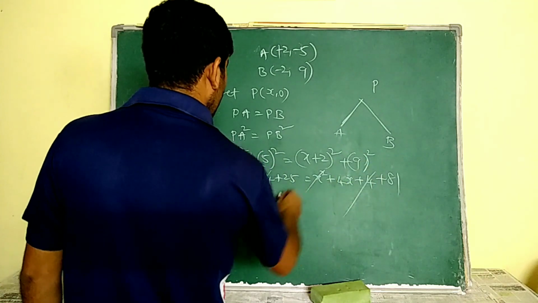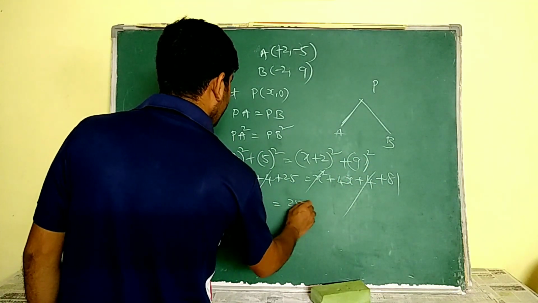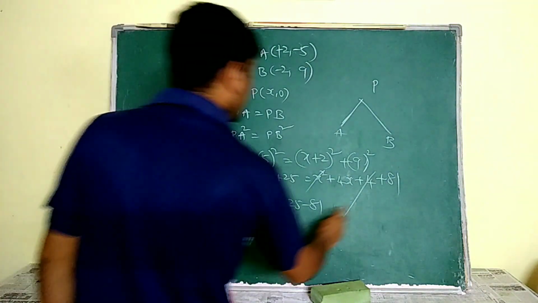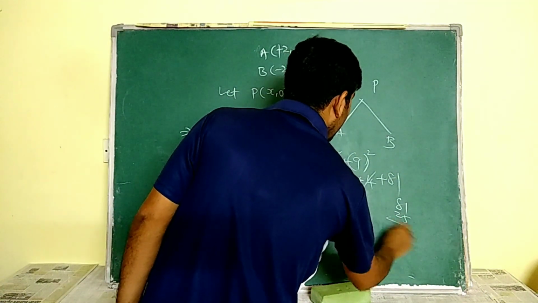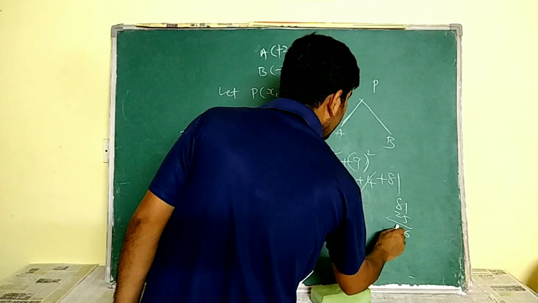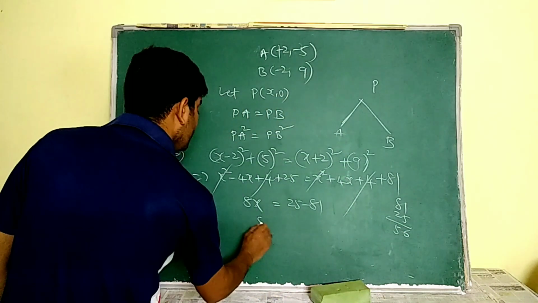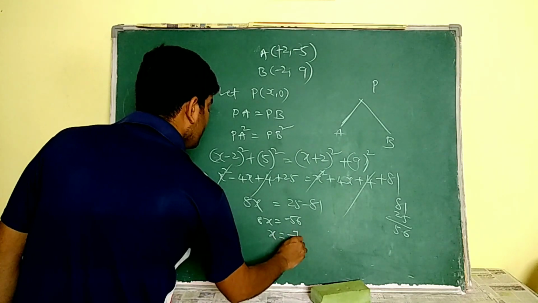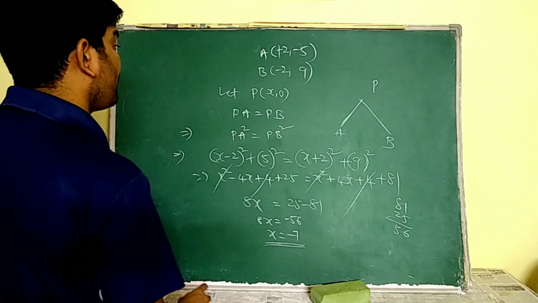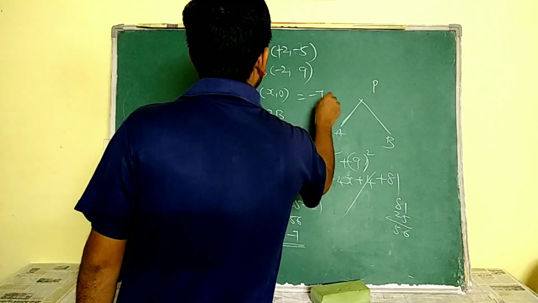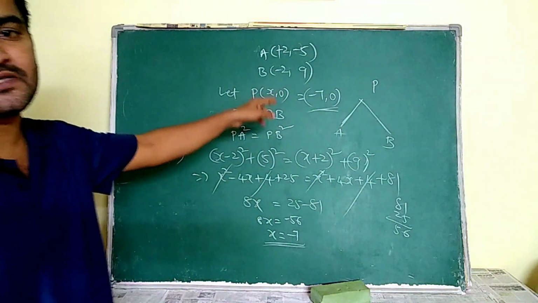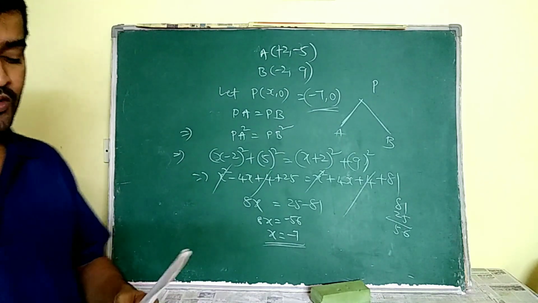Then bring all the values to this side. 25 minus 81. Okay, from this 81 subtract 25. It is 56. So 8x is equal to minus 56. Then x is equal to minus 7. So the point is minus 7 comma 0. Okay, this minus 7 comma 0 is on x-axis which is equidistant from both A and B.